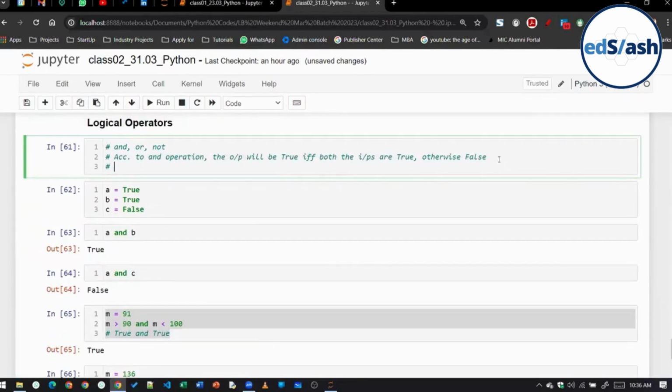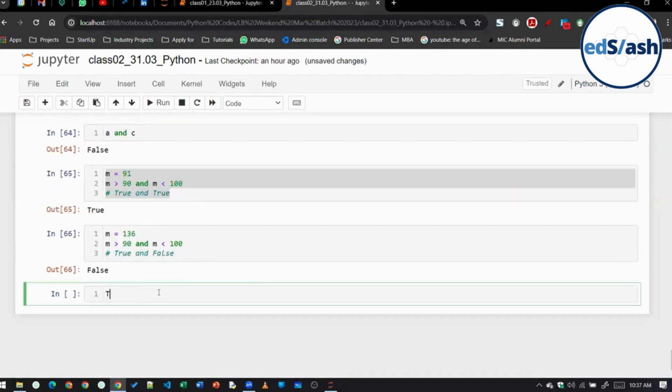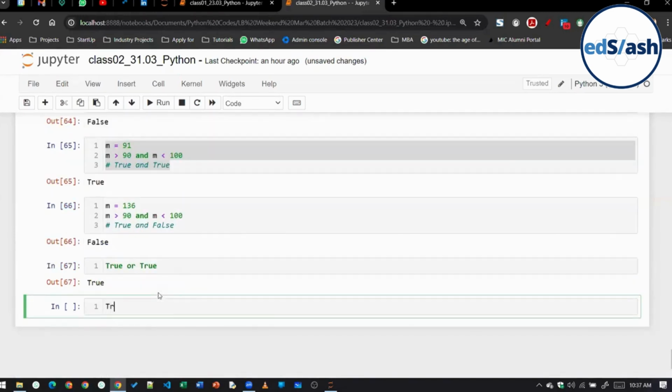Then next, class, is the OR operation. According to OR operation, the output will be true if at least one of the inputs is true. Otherwise, false. That means true or true will give us true.